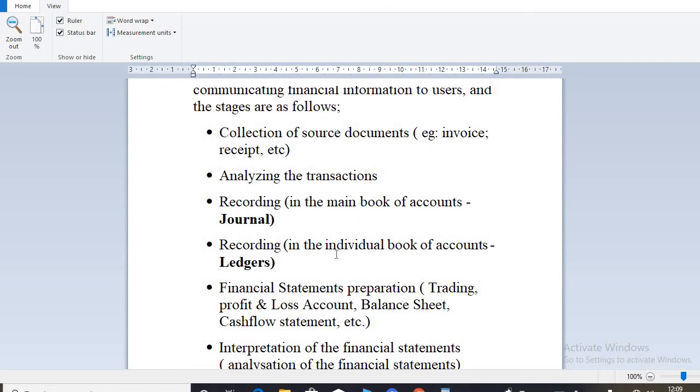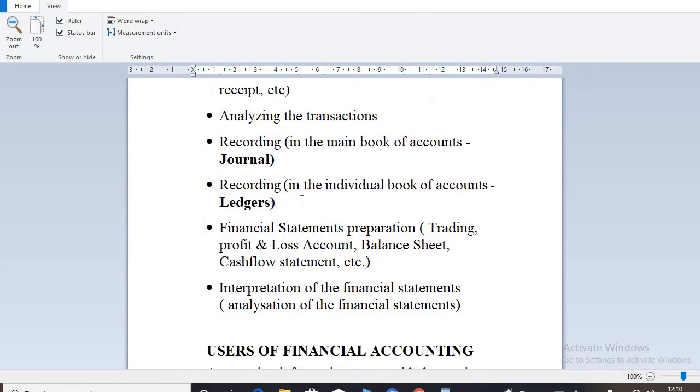Then the next stage has to do with another recording, and at this stage we record them in the individual book of accounts, and it has to do with ledgers. So the immediate past stage, we said we should record it in the main book. After recording it in the main book, we have to transfer it from the main book to the individual account. The individual account has to do with ledgers.